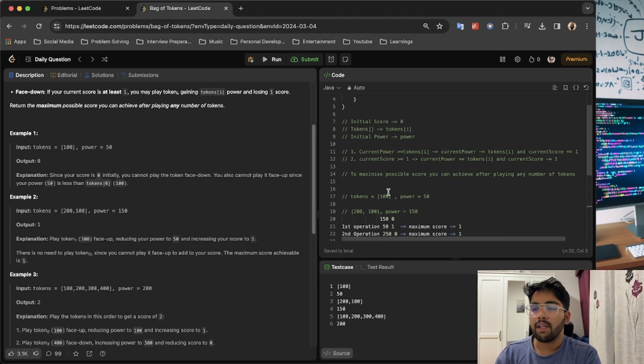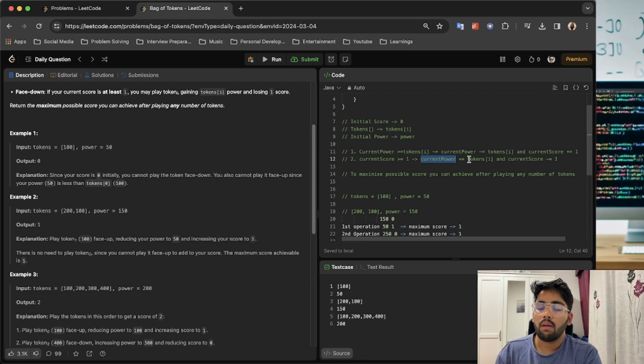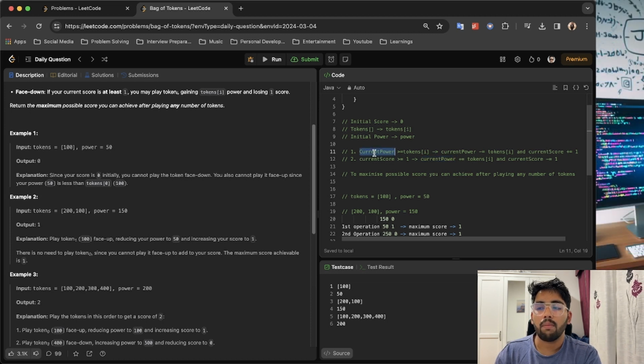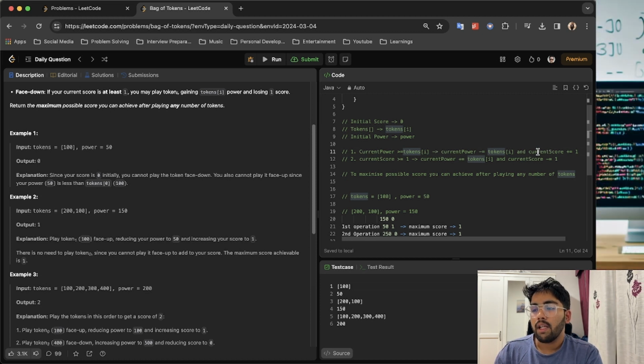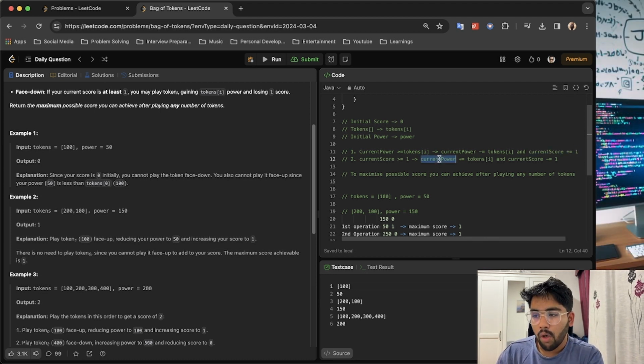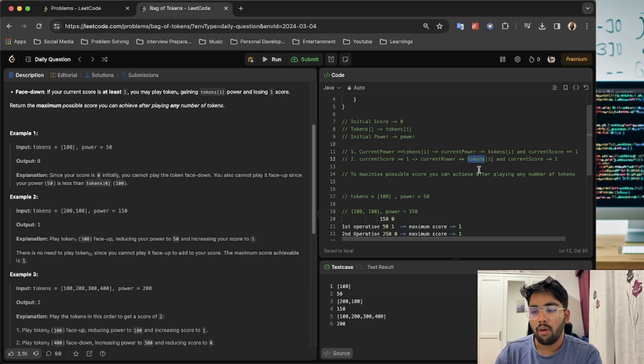Now thinking on the other note, suppose our current score is greater than or equal to 1, we want to increase the power by the token at that index. The current power makes sure, if the current power is greater than a particular index token, that when it's decremented, the score is going to maximize. So there is an interdependency that we see. Whenever we want to increase the current power, we want to pick a token that is the maximum that has been unplayed till now.